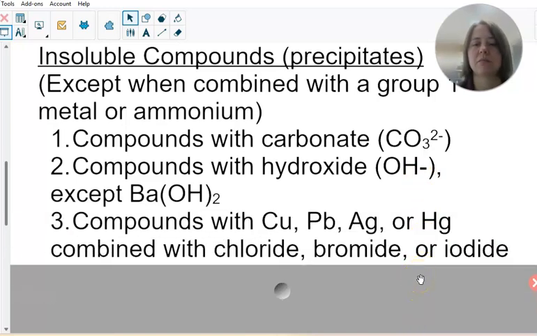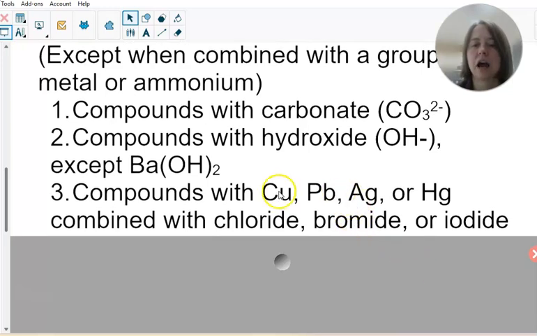Number 3, compounds with copper, lead, silver, or mercury when combined with chloride, bromide, or iodide are insoluble. So copper chloride is insoluble, it is a solid.